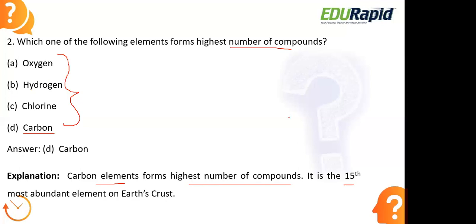Apart from that, carbon has a valency of 4. So it can provide space for different atoms: 4 different atoms can combine and occupy the space of these valence electrons.